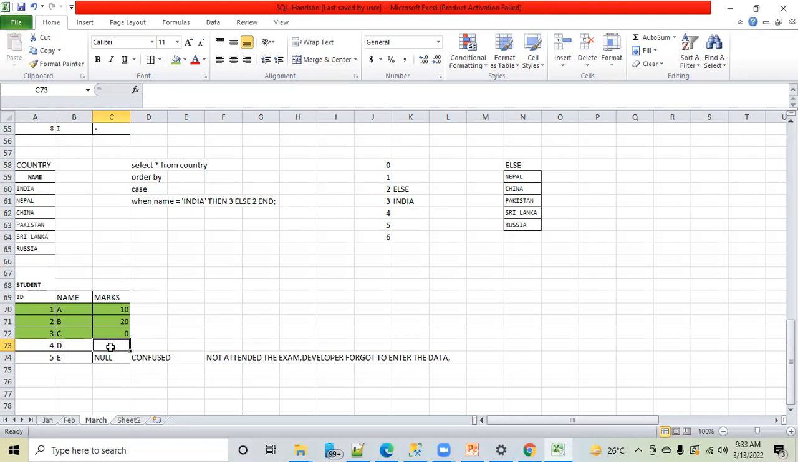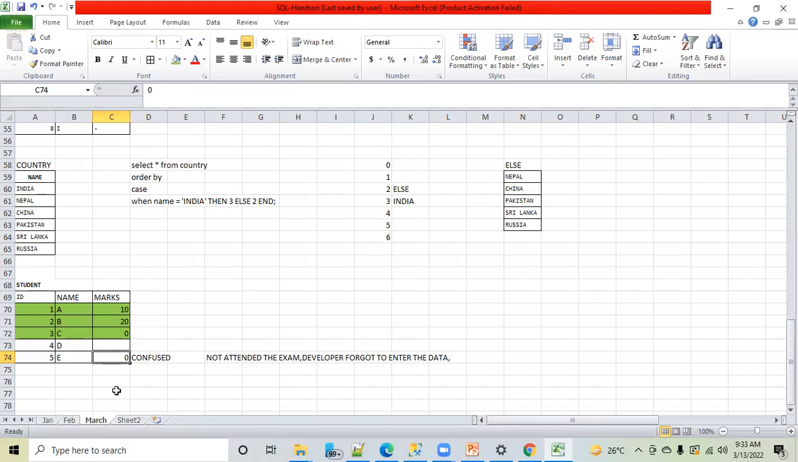But for the case of E, I'm waiting for marks. Suppose this is also blank. I have not received marks of E. Can I put 0 here? No. I cannot put 0 because maybe E would have appeared for the exam and he might be the topper. He might have scored 100. I cannot put 0 here.